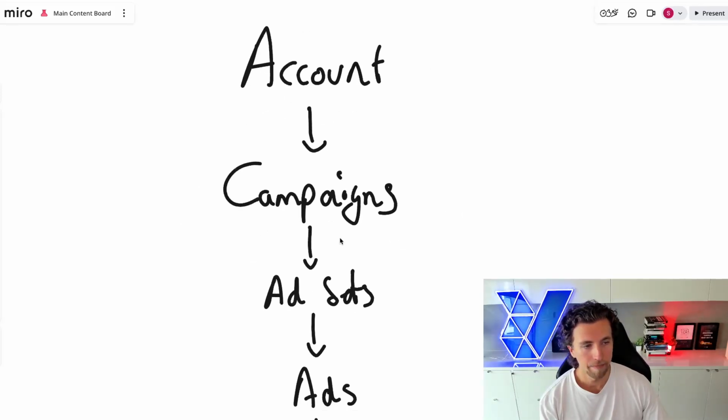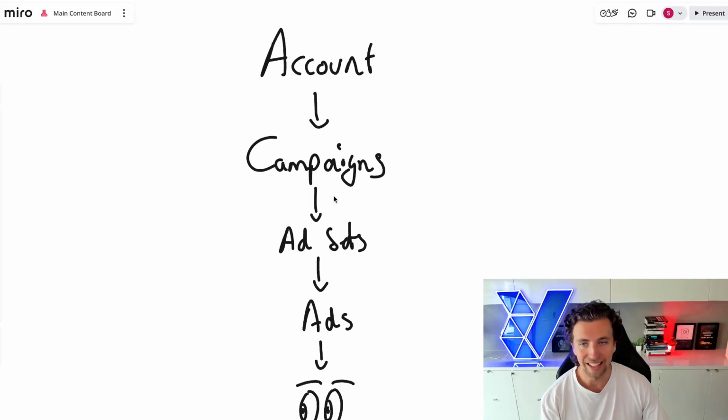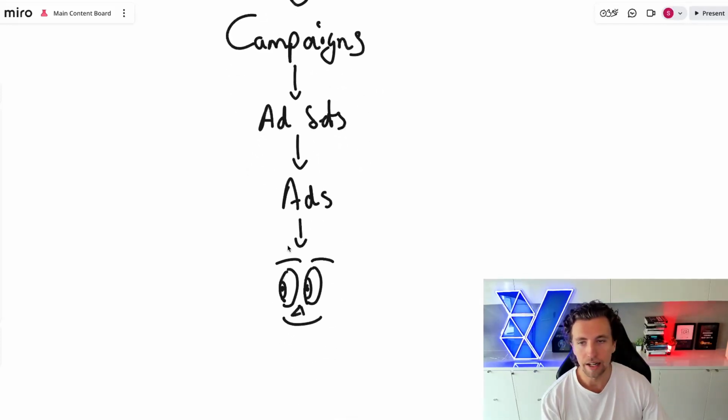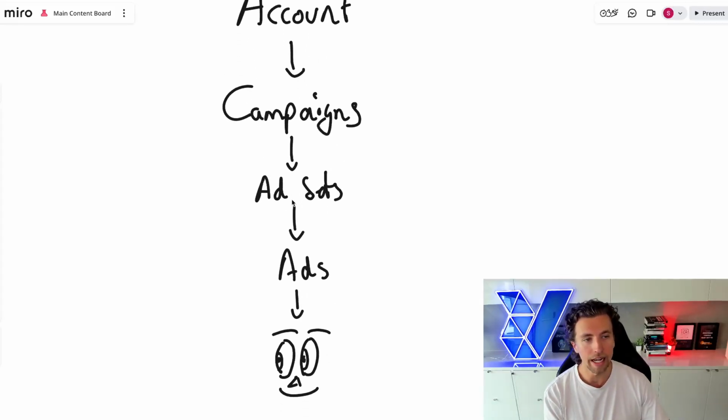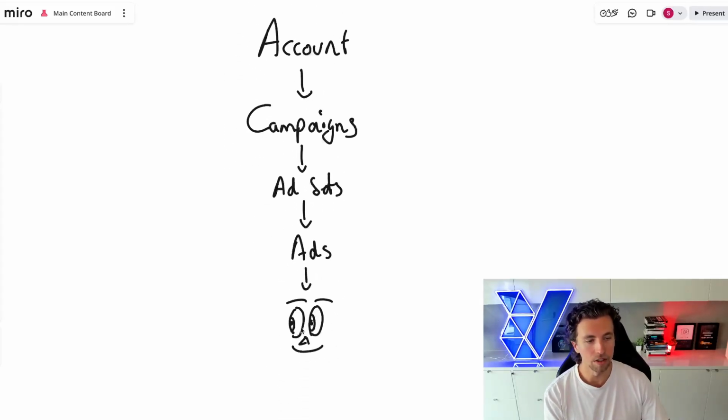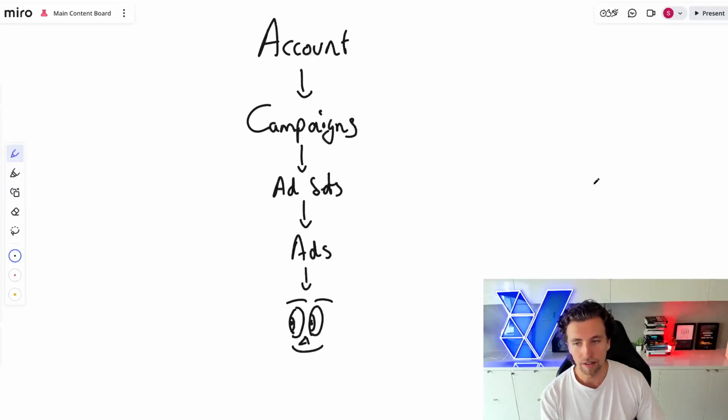So here's the account. We then have our campaigns that sit under the account. We have our ad sets, we have our ad, and then ultimately we have our users down the bottom here who get served the ad. So when this ad gets served to this individual user and the bid is being made, all of the machine learning is being put in place to be able to decide what that bid is and who the person even is that we're going to go and target. What is the involvement from all of these different levels of account data? At the account, let's actually start at the bottom.